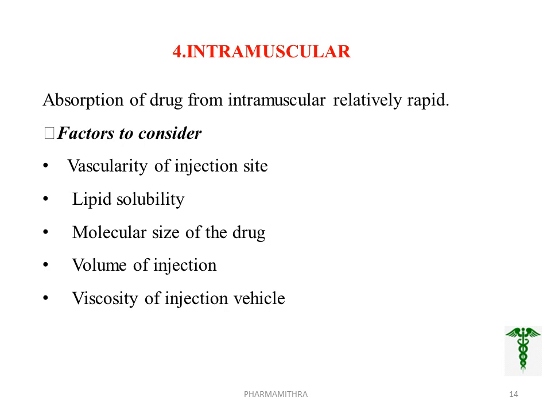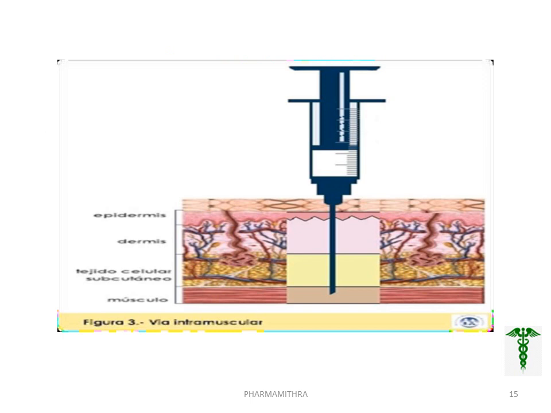Then we want to consider the pH, composition and viscosity of the injection vehicle. That is, if the drug is in acidic or alkaline pH or in a non-aqueous solvent such as propylene glycol etc., and a viscous vehicle such as vegetable oil etc., they show slow drug absorption. So we want to consider these factors while administering an intramuscular injection.